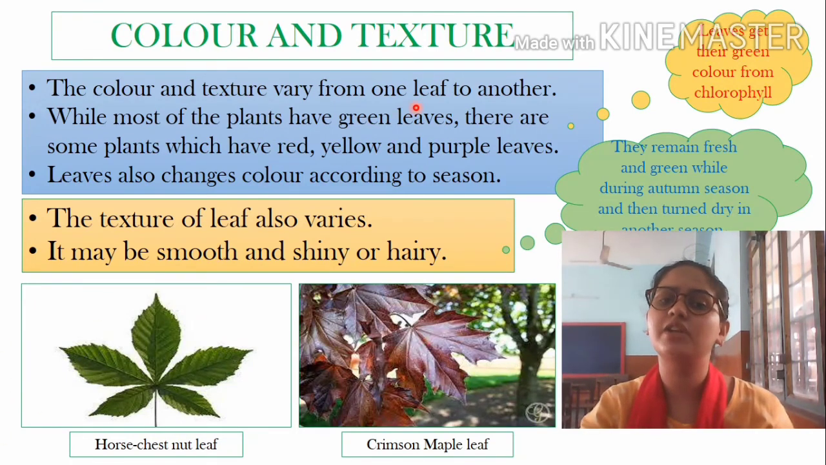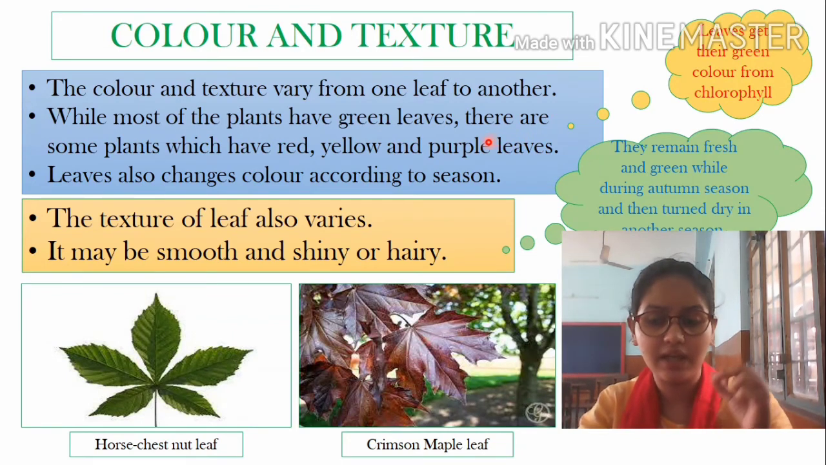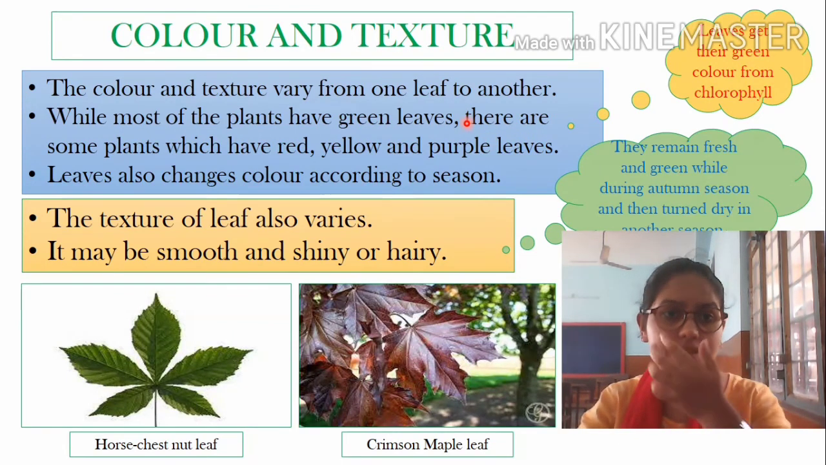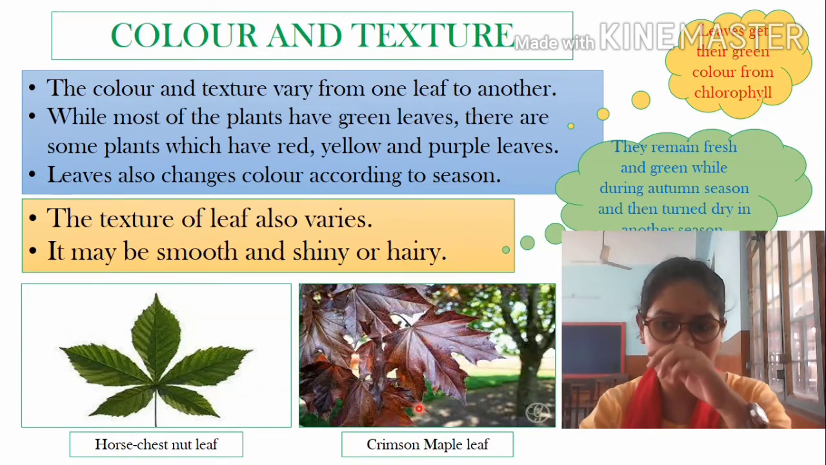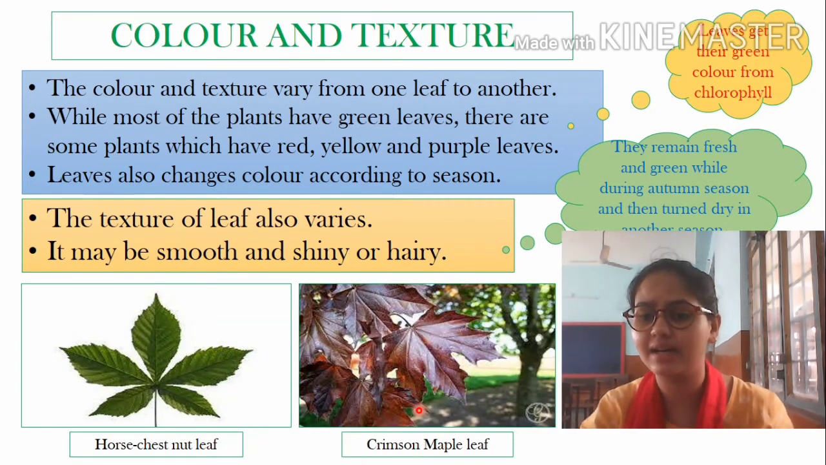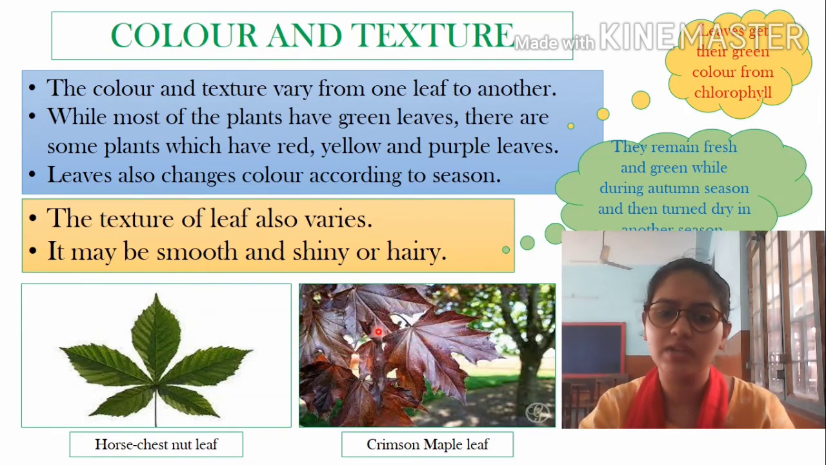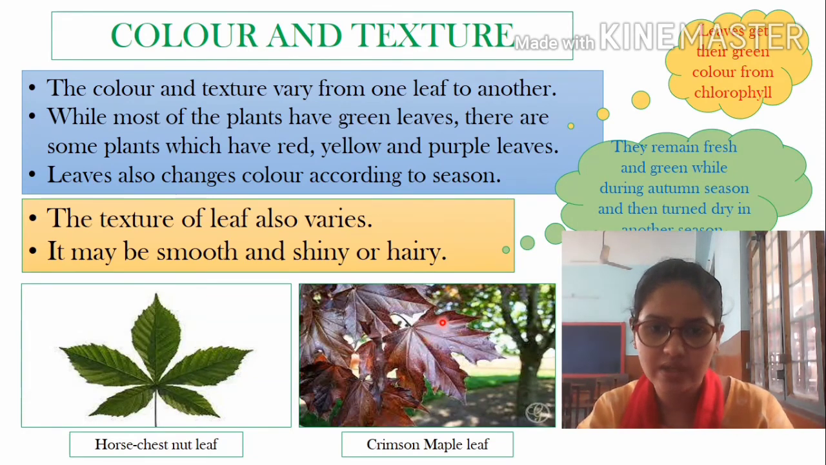The color and texture vary from one leaf to another. This is important for us: every size and shape is different, and the texture and color are also different from each other. How? While most plants have green leaves, there are some plants which have red, yellow, or purple leaves. They have different colors. You can see that is a maple leaf. We can see this in Canada, which has so many maple trees like this. They have a red color. So this one is red in color.